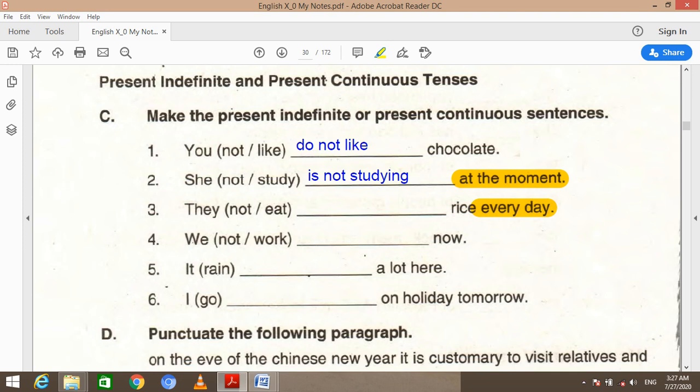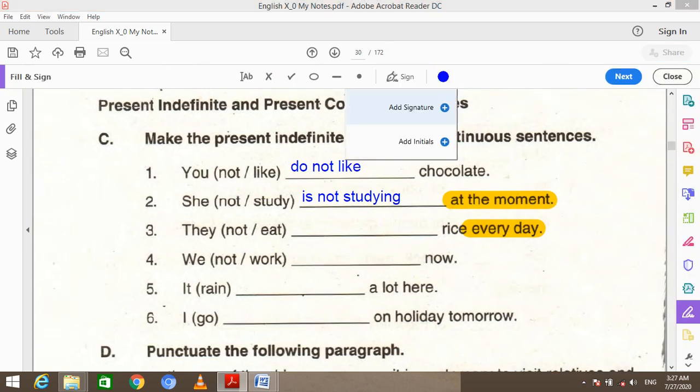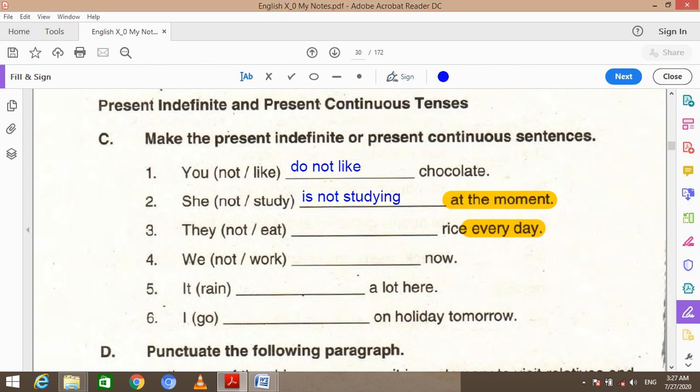So this sentence, again in negative construction, we are going to write: they do not eat. They is plural, and with plural in simple present tense we take the helping verb do, and with singular we take does.